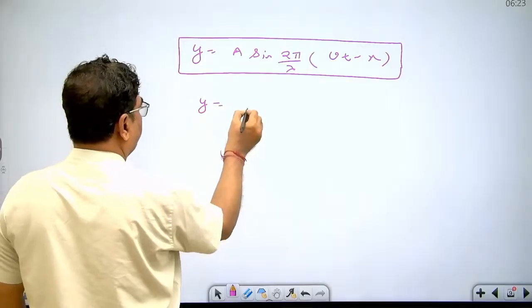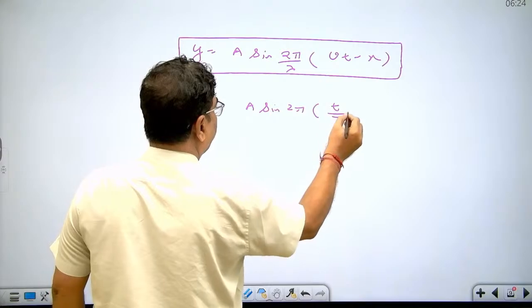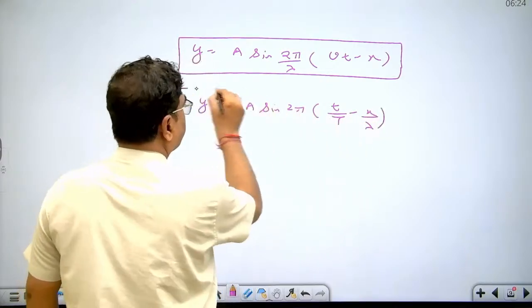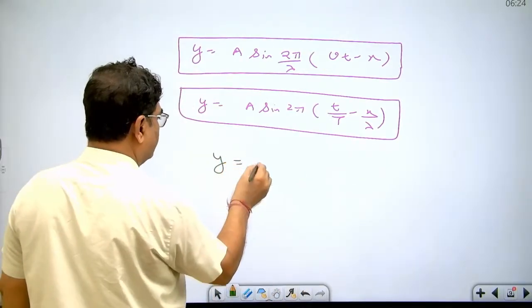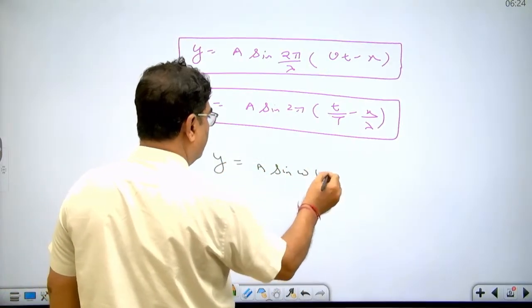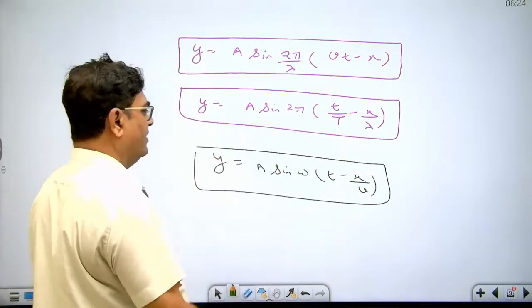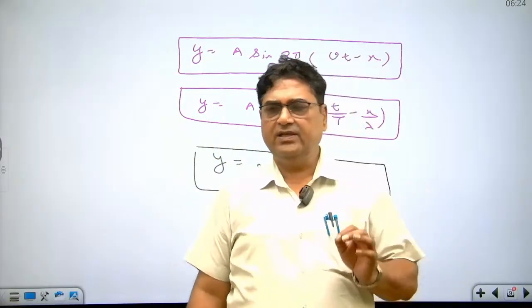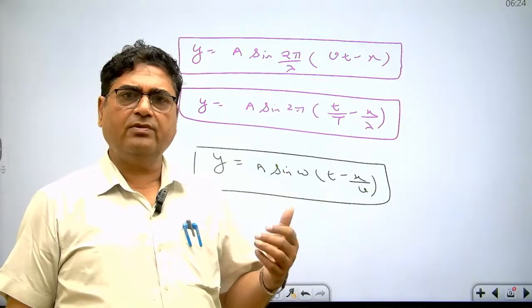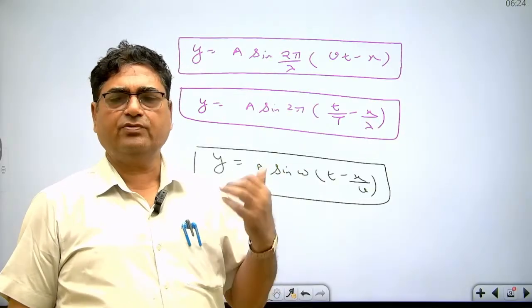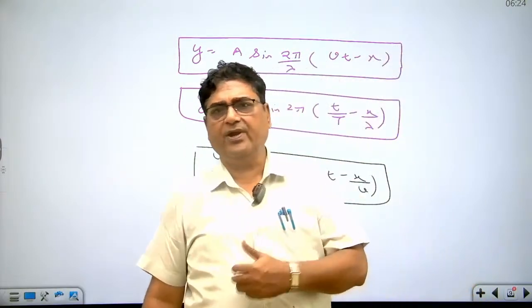The same formula can be written as y equal to a sine 2 pi (t upon T minus x upon lambda). Or the formula can also be written as y equal to a sine omega (t minus x upon v). All these equations have been written by taking into consideration that initial phase is zero. If you want to solve any problem, you can solve by comparing any given equation with these equations. You can find the result.